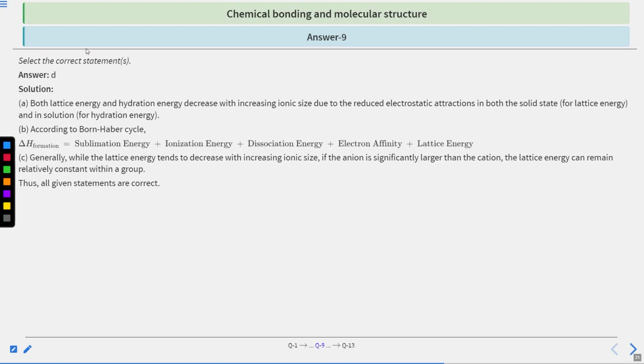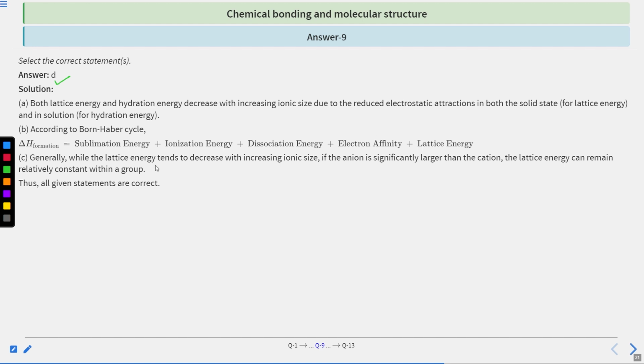Okay. So the correct answer will be option D. So in the option A, both lattice energy and hydration energy decrease with the increasing ionic size due to the reduced electrostatic attractions in both solid state for lattice energy and in solution for hydration energy. So this is the correct statement. And B, according to the Born-Haber cycle, del H of formation will be the sublimation energy plus ionization energy plus dissociation energy plus electron affinity plus lattice energy. So we can find the lattice energy by using Born-Haber cycle. Hence, B option is also correct.